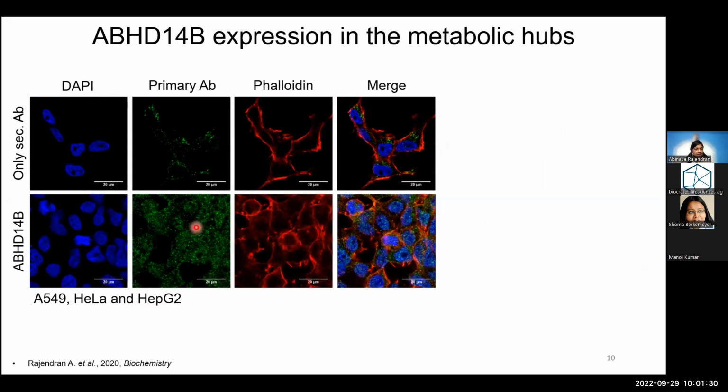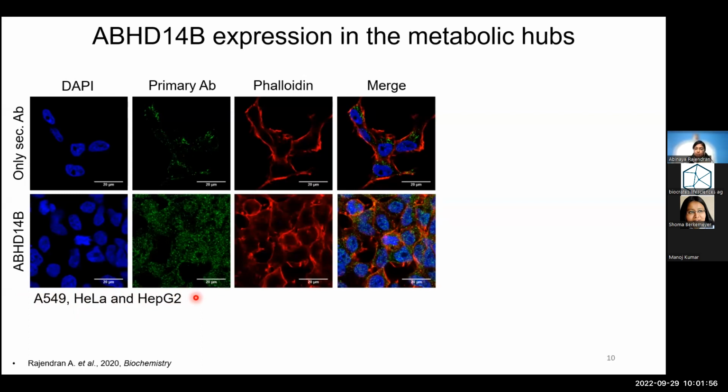As you can clearly see, the enzyme is ubiquitously expressed throughout the cell, that is both in the nucleus and in the cytoplasm. This was true across different cell lines that I've tested. And this is very interesting because the other two classes of deacetylases that we know, the HDACs and sirtuins, are known to regulate transcription, and they are present in the nucleus regulating transcription.